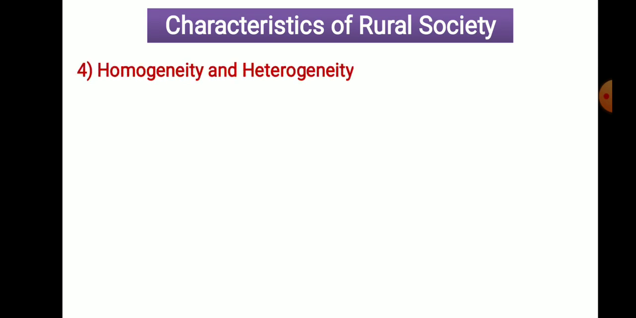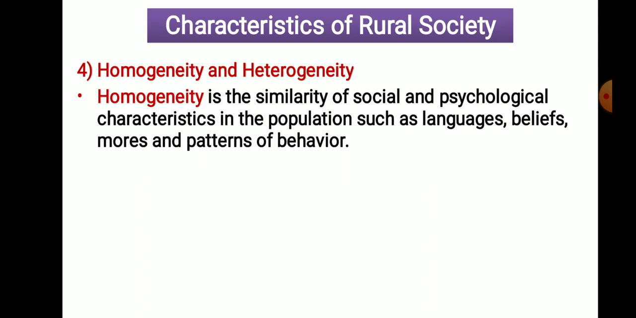Now, homogeneity and heterogeneity. Here you can see homogeneity is the similarity of social and psychological characteristics of population, such as language, belief, modes, and patterns of behavior. Okay, so that is basically the definition of homogeneity. In the exam you will be asked to define homogeneity and heterogeneity.